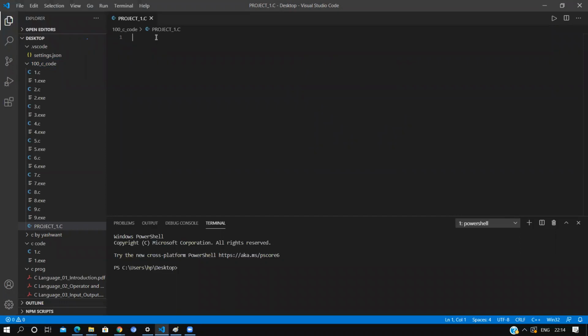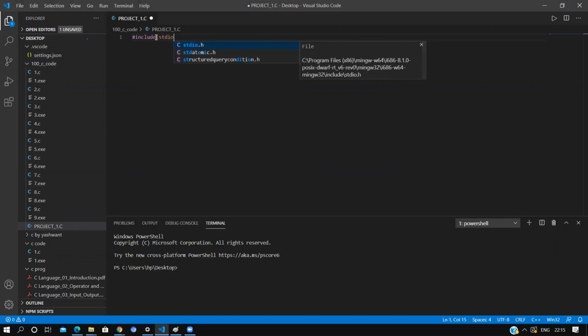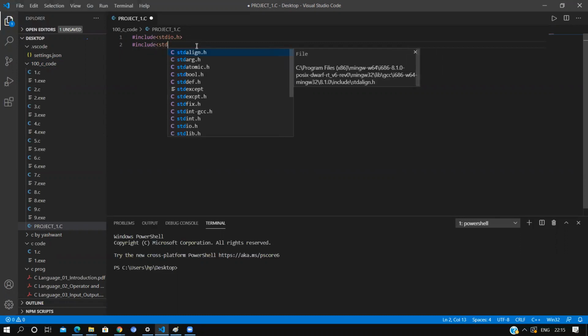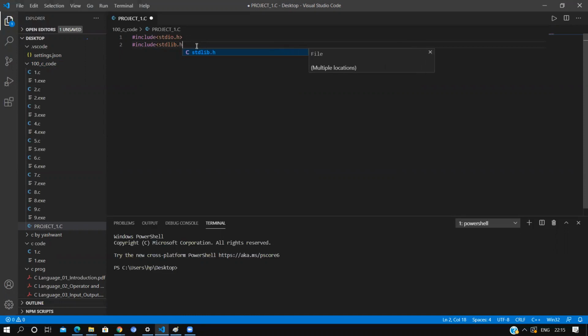So let's start. First we will use the header files.